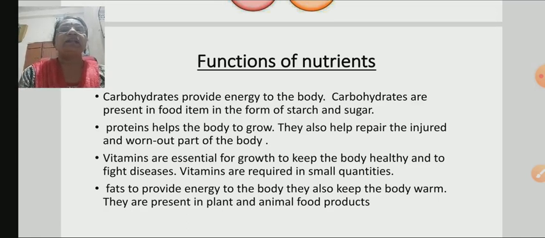Then protein helps the body to grow. It is called food for growth, and it also helps repair the injured and worn out parts of the body. Vitamins and minerals are called protective food. They protect us or keep us healthy and fight against diseases. Vitamins are required in very small quantities. Okay.